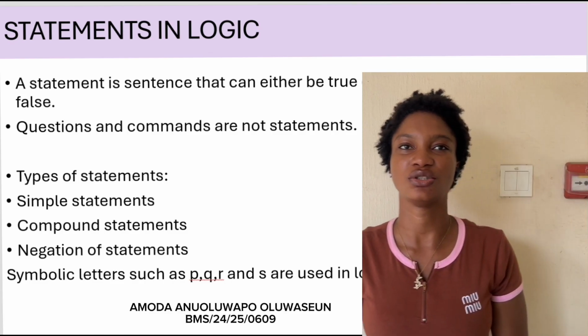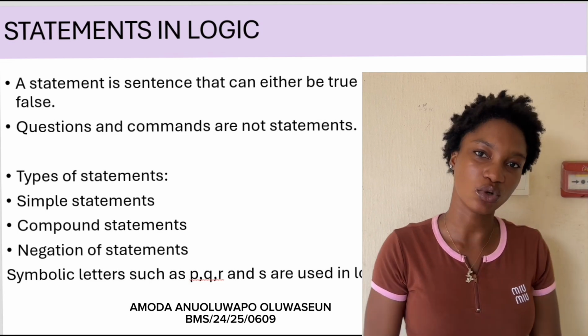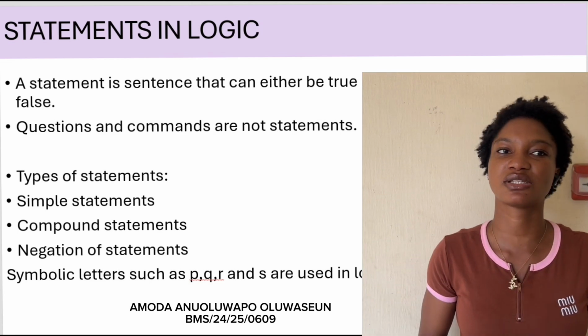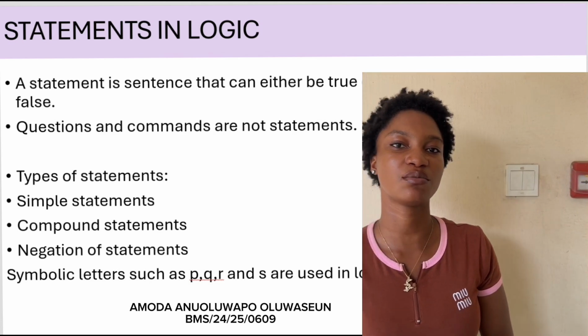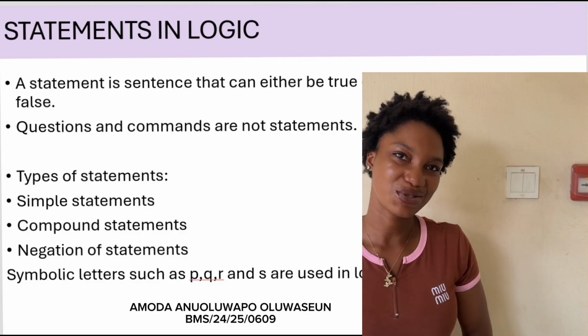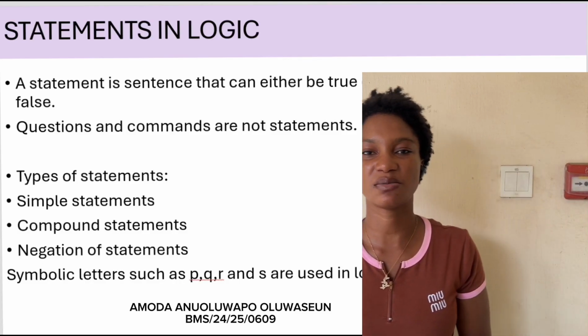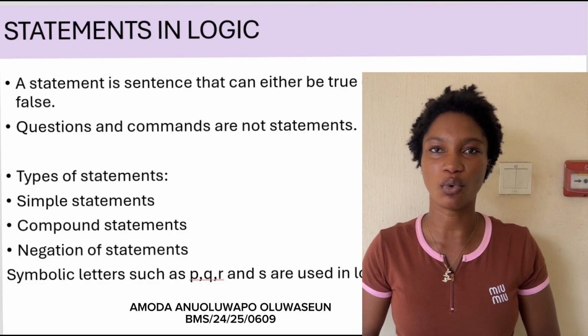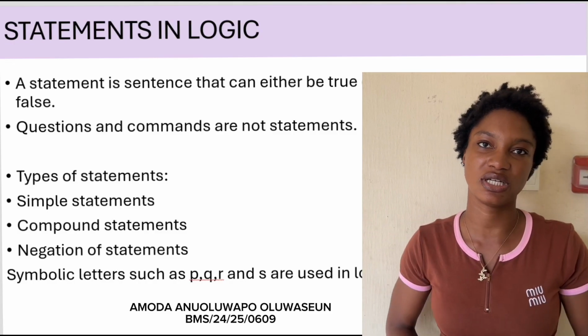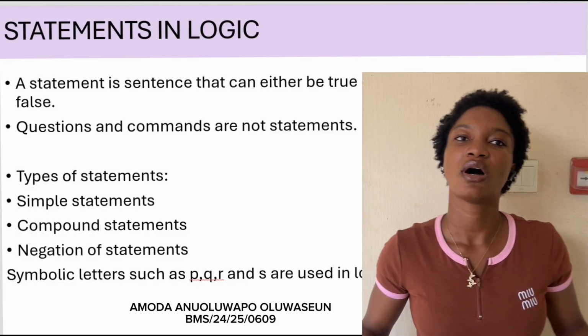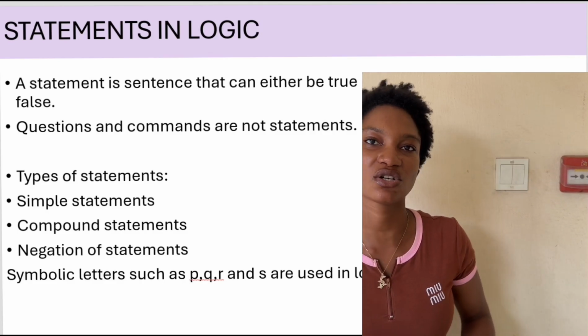And I'll be talking on types of statements. One, we have simple statements. Simple statements only express one idea. For example, the boy is sleeping. Number two, we have compound statements. Compound statements are formed by combining two or more simple statements using logical connectives such as and, or, and if then.